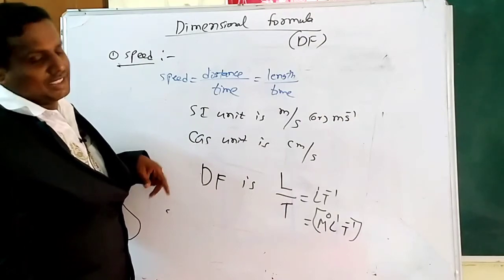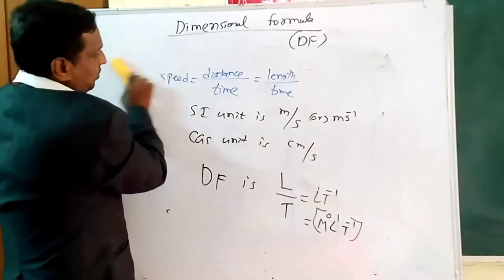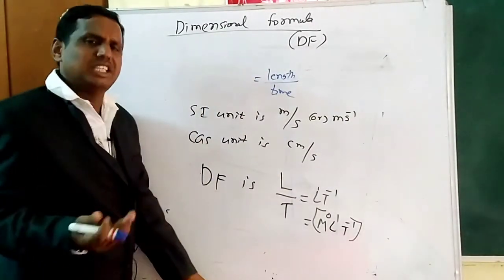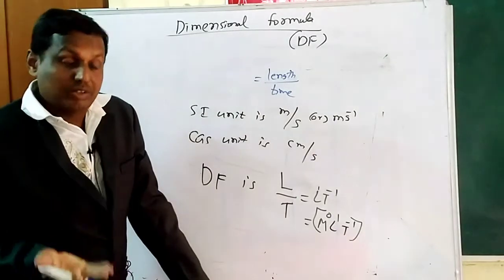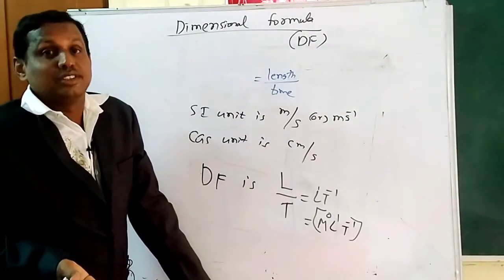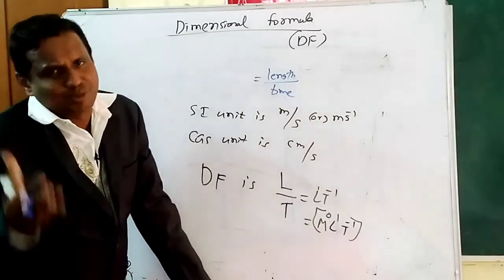Okay, dear students. Similarly, next we take velocity. We can say the rate of change of displacement is called velocity, or velocity equals change in displacement by time, or simply displacement by time.